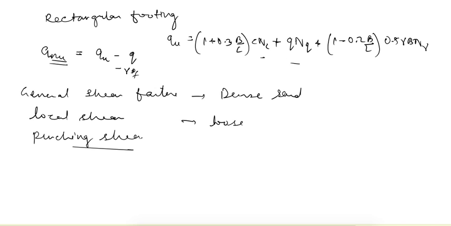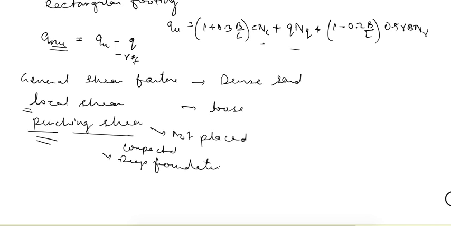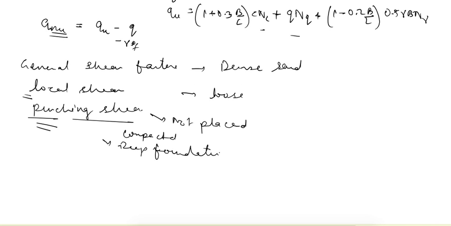So if it is very loose, so that it falls in the punching shear criteria, then the shallow foundation is not placed on such soils. So first it will be compacted if we are using a shallow foundation to increase its bearing capacity, or the deep foundation is used. But for local shear failure, for that case some modification is given. So in that case also we can use a shallow foundation.